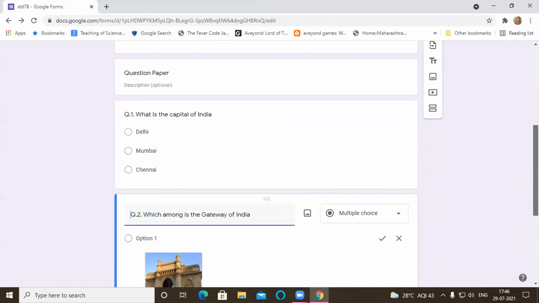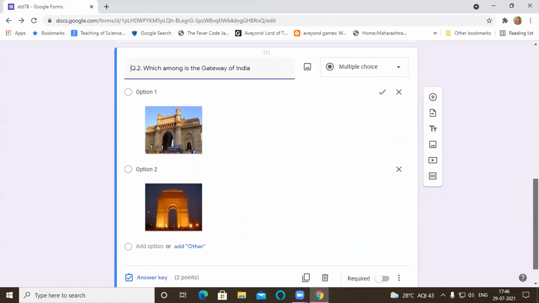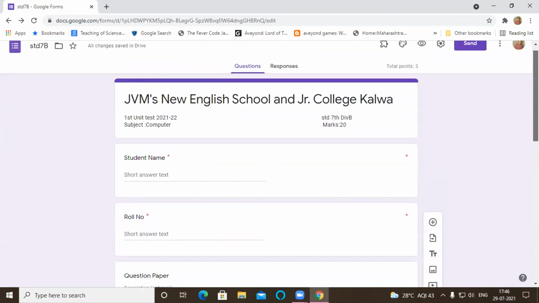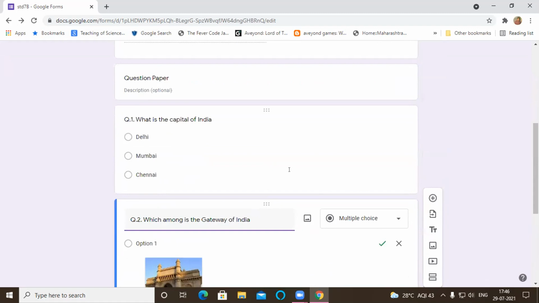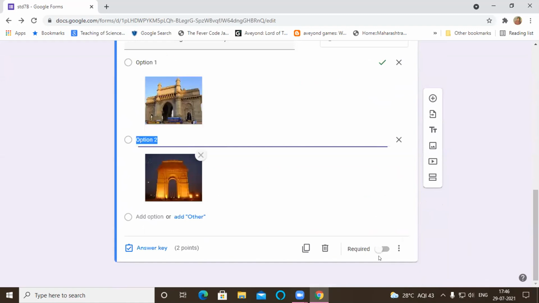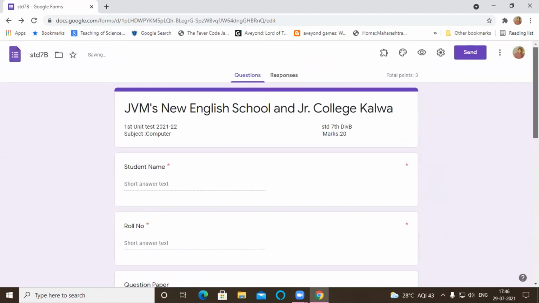Now for this question paper, let's see the remaining procedure. We'll make this question paper with only 2 questions, and we will see what remains to be done. So let me first make these required fields. Now the question paper has been made. Now you can preview this question paper here. You can see the eye icon, the preview. You have to click this.